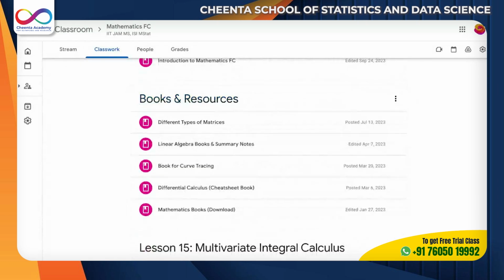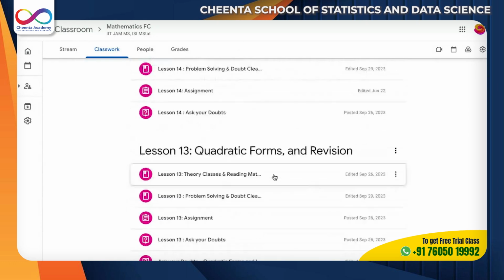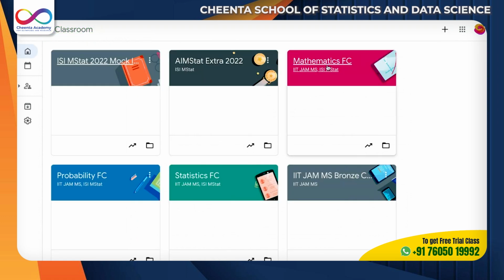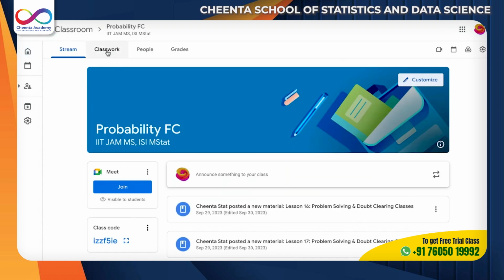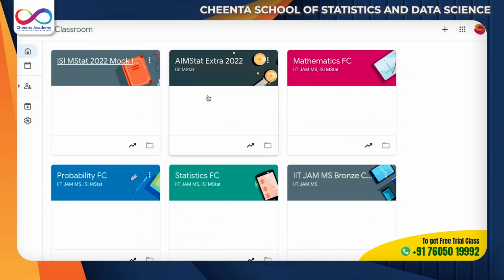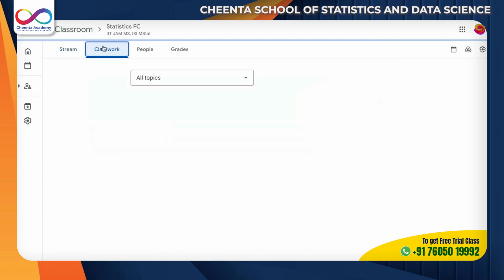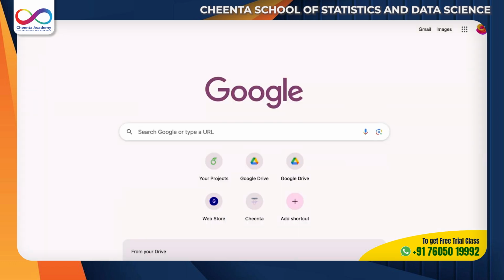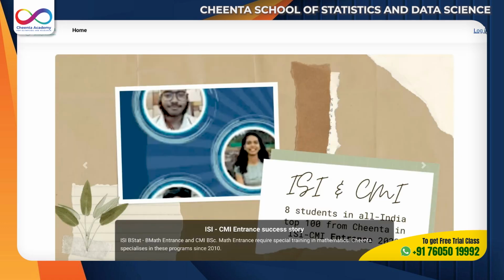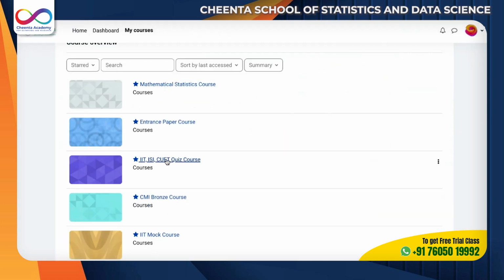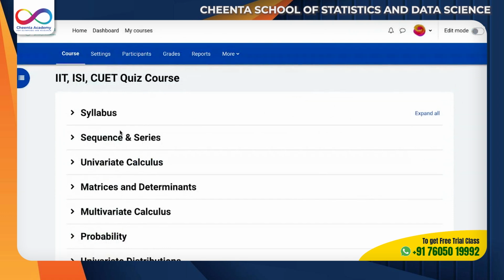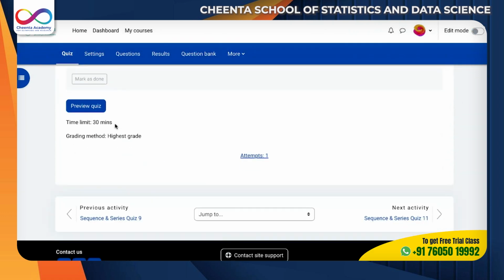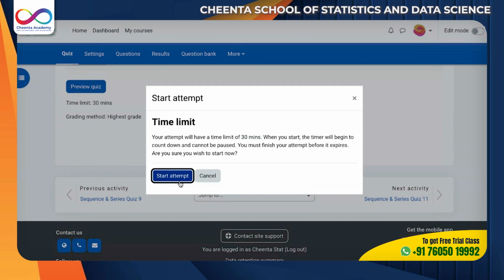We have built a set of lessons for mathematics. Then if you go to probability, same lessons. If you go to statistics, same lessons. Then we have crash course lessons, and then we have our mock tests. Let me show you our mock tests. You have quizzes out there like this, and for example, let's preview the quiz.